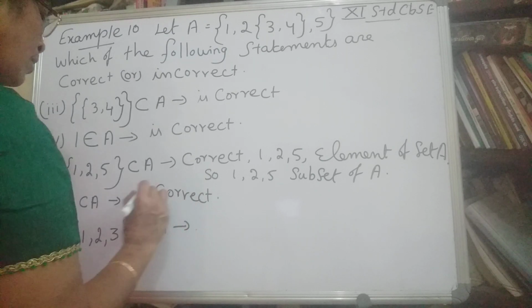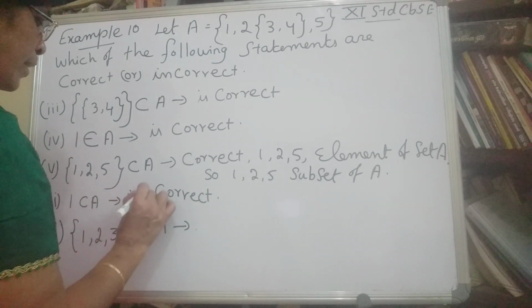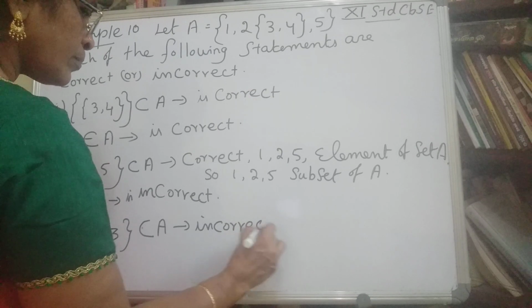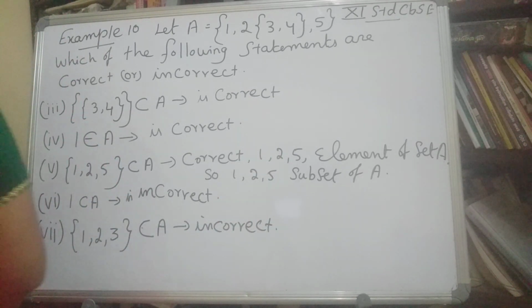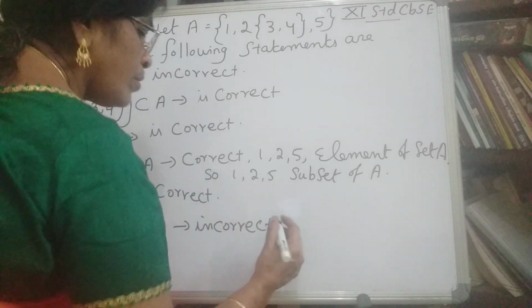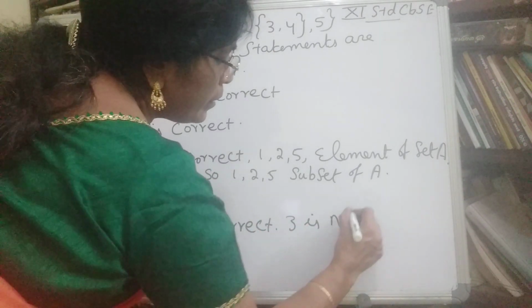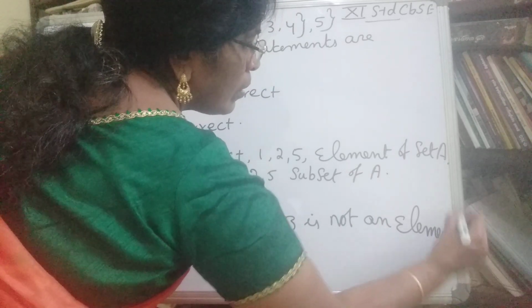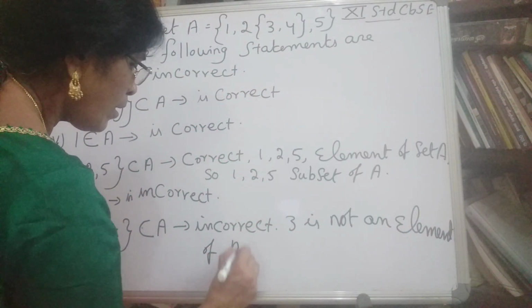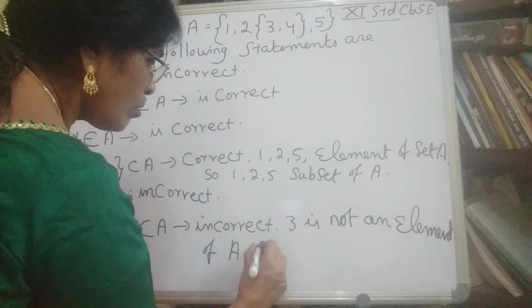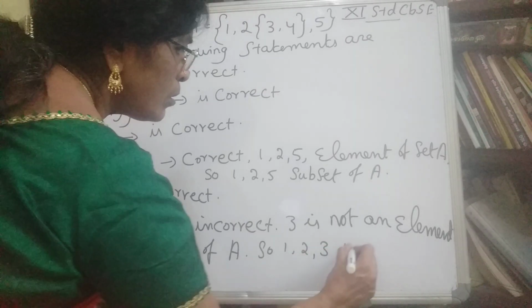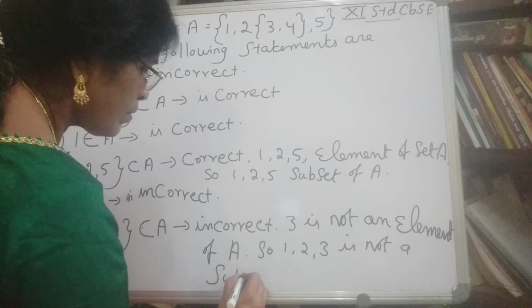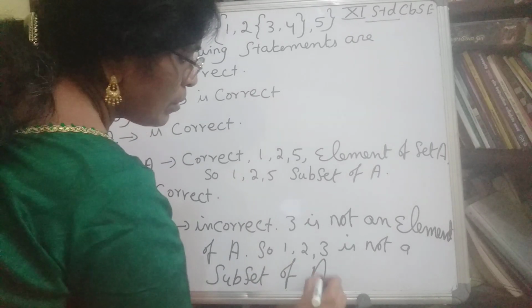This statement is incorrect, because 3 is not an element of A. So {1, 2, 3} is not a subset of A. That's all.